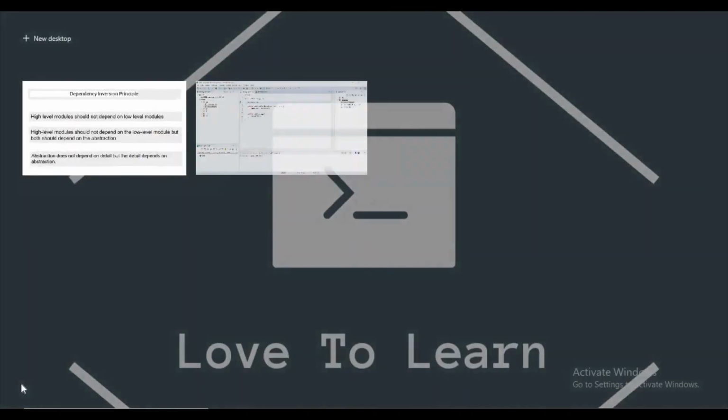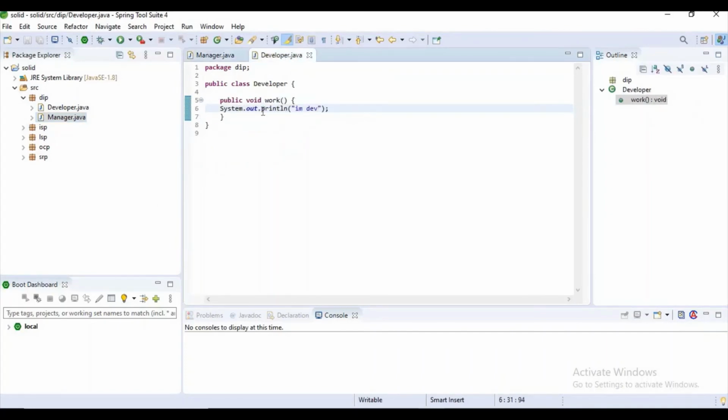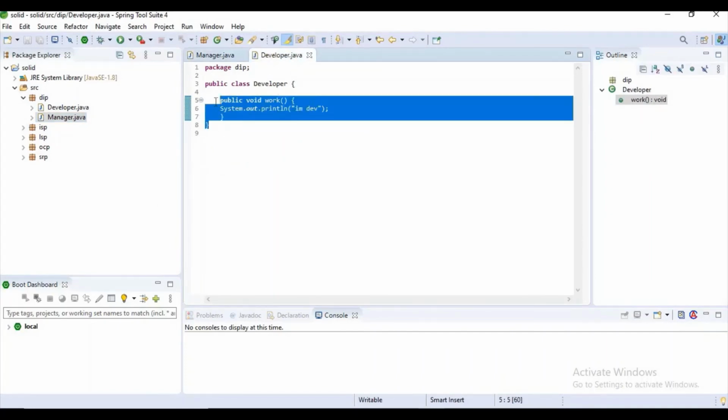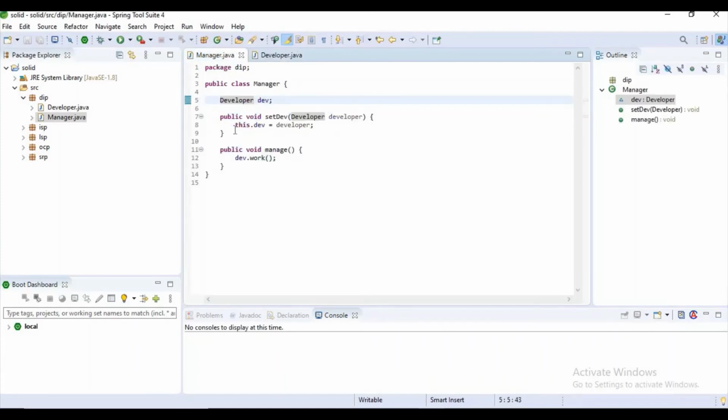Now I will explain a practical example, guys, then you can clearly understand. Let's assume I have created an employee management system web application. In my web application I have a class Manager and I have another class Developer. In this Developer class I have a method, work. Normally the manager will be monitoring the developer's work every day. But what is happening if you observe here, the manager manages the developer's work.